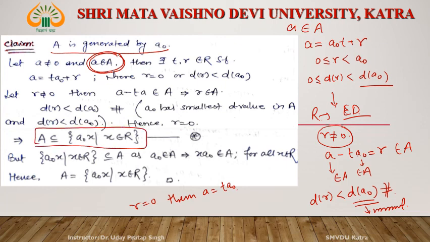Similarly, a naught x, x belonging to R, is a subset of A. Why? Since a naught belongs to capital A, x a naught also belongs to capital A by the definition of ideal. So this is a subset of A. Now combining these two conditions, A is equal to this one. So every ideal of a Euclidean domain is generated by some element a naught.